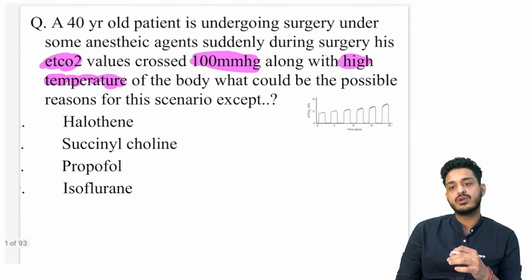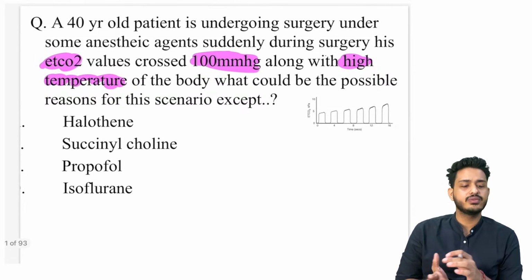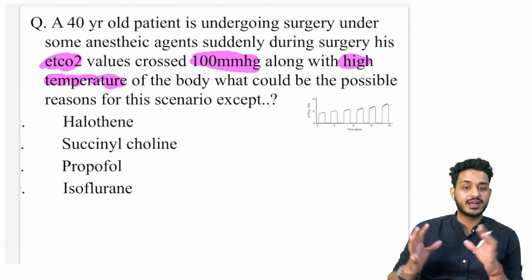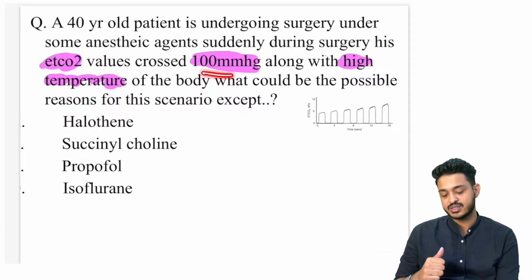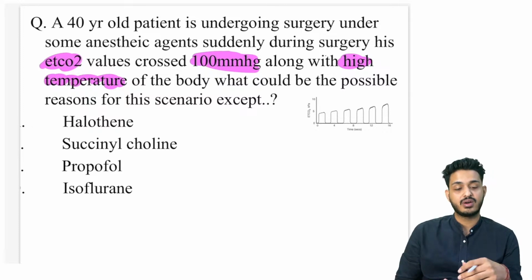A 40-year-old patient is undergoing surgery. वो कोई सर्जरी करवा रहा है, तुमने सारा कनेक्ट कर रखा है, everything is fit and fine. और during the surgery what is happening? EtCO2 value now it is showing around 70, 80 और maybe 100, right. बहुत ज़्यादा हो गया 100 तो, but right, it is more. EtCO2 is more. Along with the high temperature of the body, what could be the possible reason for this particular thing?